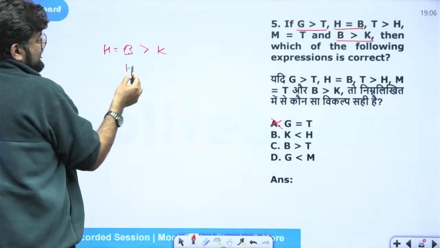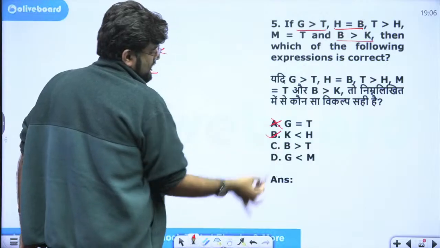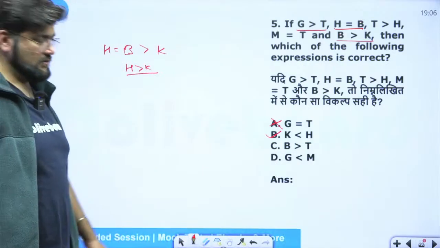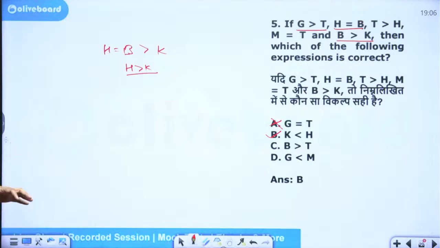Direction does not matter. What can I say between H and K? Equal to will be dropped. I can say H is greater than K, or K is less than H. So I found the correct answer. I'll mark it and move ahead in the exam. Don't check the other two. But again, for now, for practice, I will check.